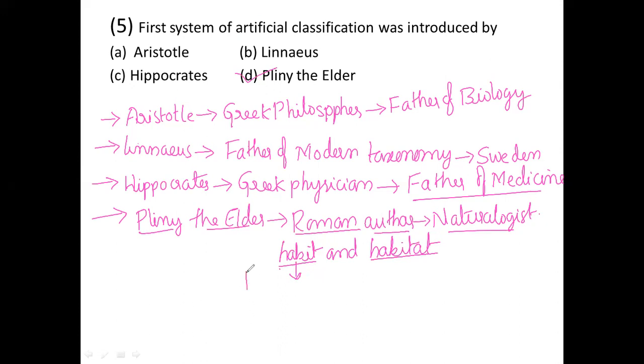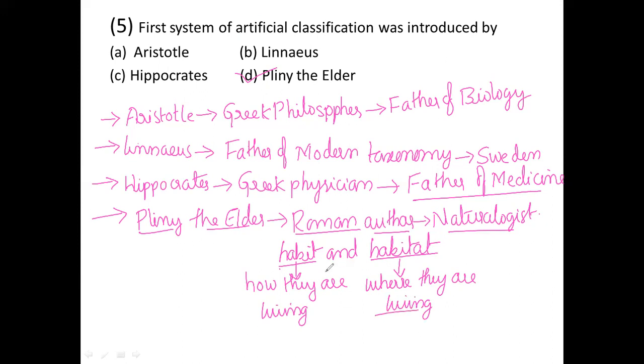Habit is how they are living. Next, habitat means where they are living. That is nothing but habitat.